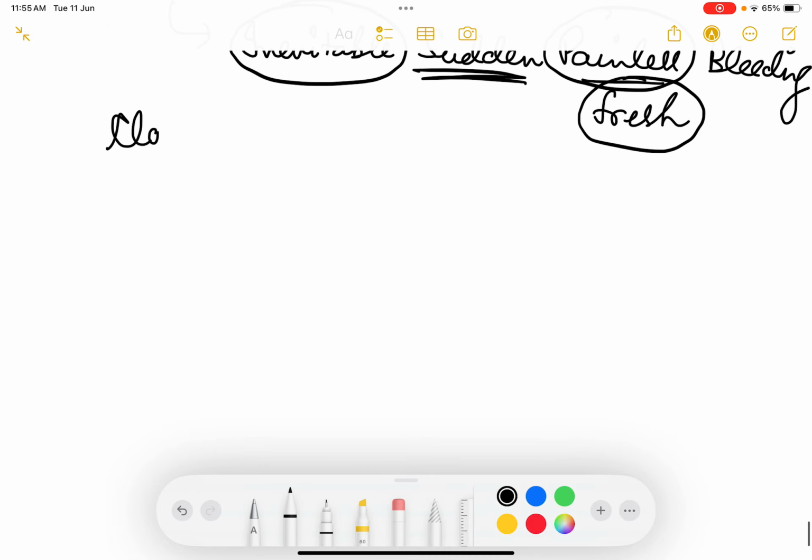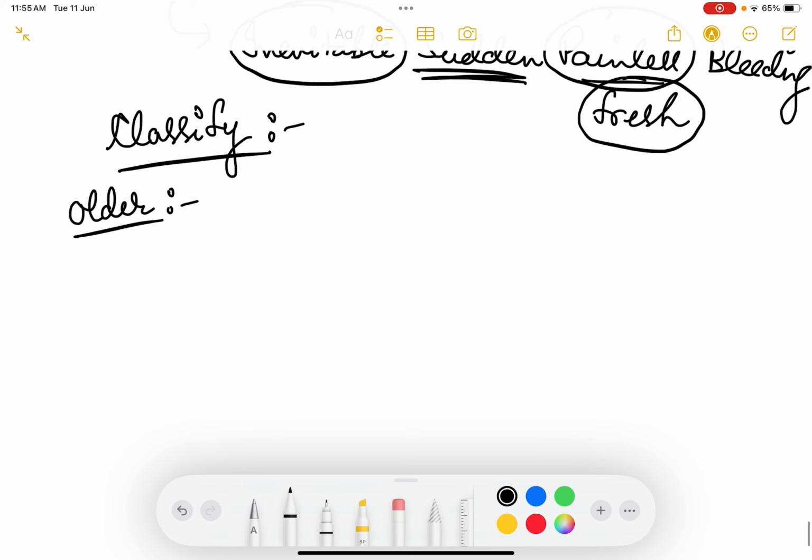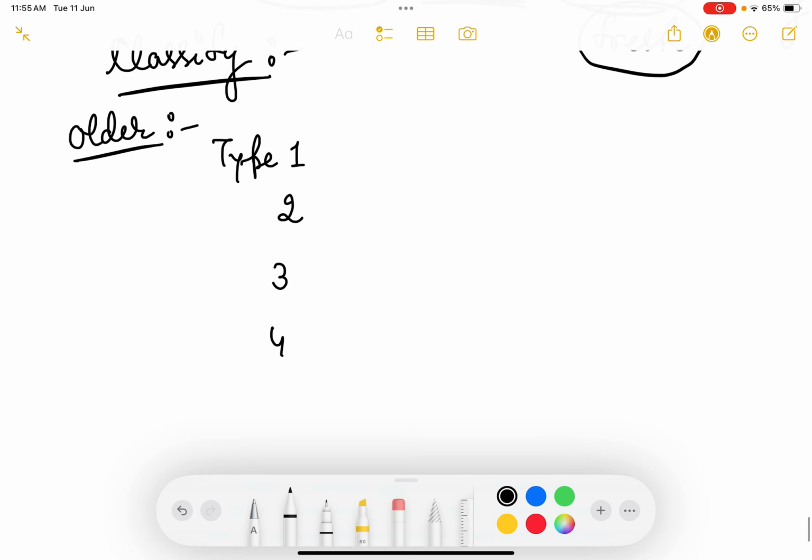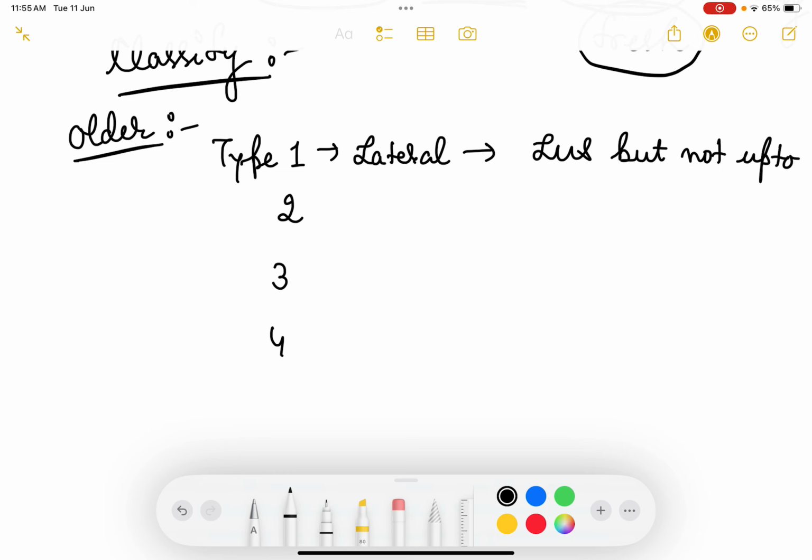Now let us classify the placenta previa. We have an older classification and a newer classification. The older classification says that we have type 1, 2, 3 and 4 placenta previa. Type 1 placenta previa is also called lateral placenta previa. Here the placenta is in the lower uterine segment, but not reaching up to the internal os.